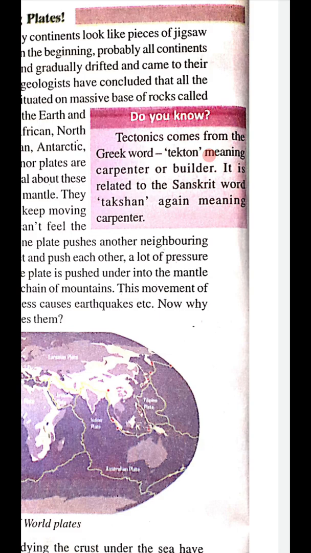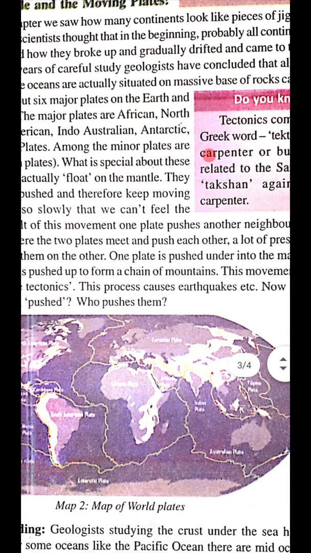Okay, you understood, children? The meaning of tectonics? It is carpenter or builder. Okay.